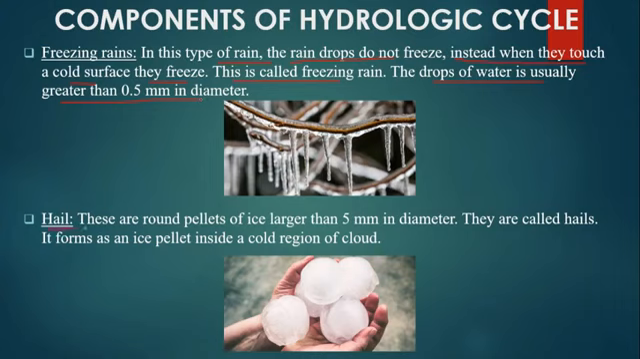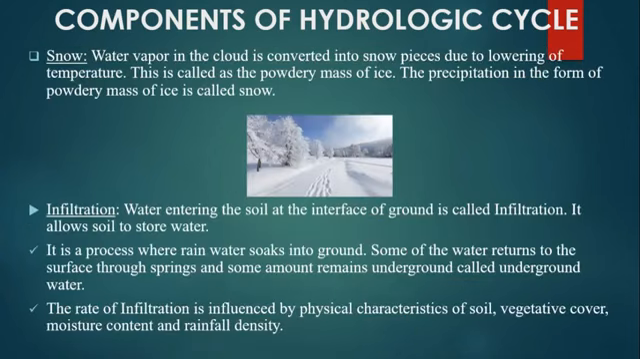Next is hail. These are round pellets of ice larger than 5 mm in diameter. They are called hail. It forms as ice pellets inside a cold region of a cloud. Next, snow. Water vapor in the cloud is converted into snow pieces due to lowering of temperature. This is called a powdery mass of ice. The precipitation in the form of powdery mass of ice is called snow. I hope you would have understood this.